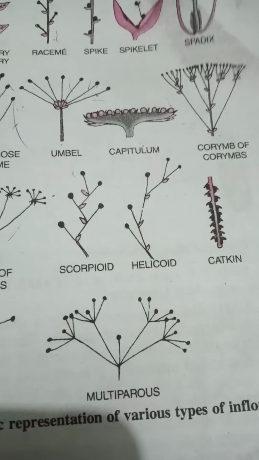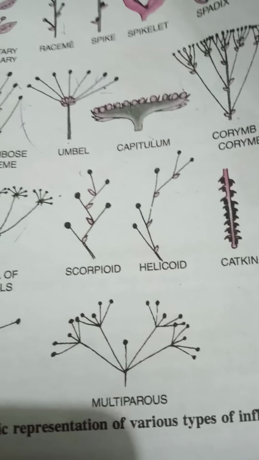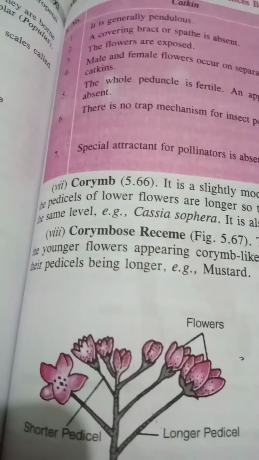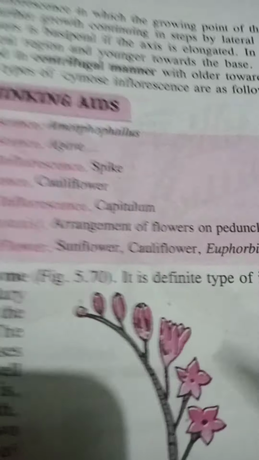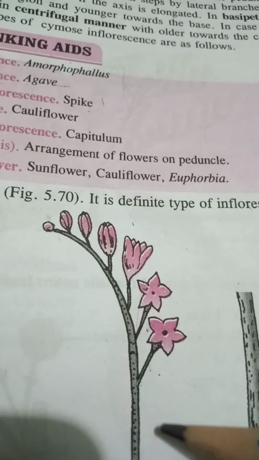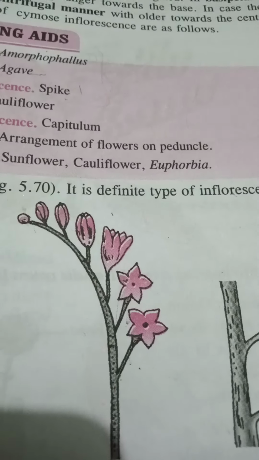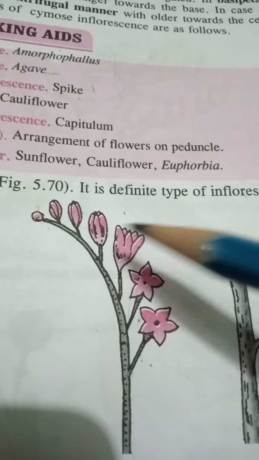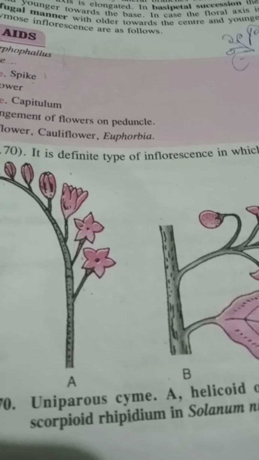Now next we come to the cymose type of inflorescence. Cymose inflorescence means where the floral axis ends in a flower, okay, it terminates in a flower. That's why the growth is determinate or definite, we can say.